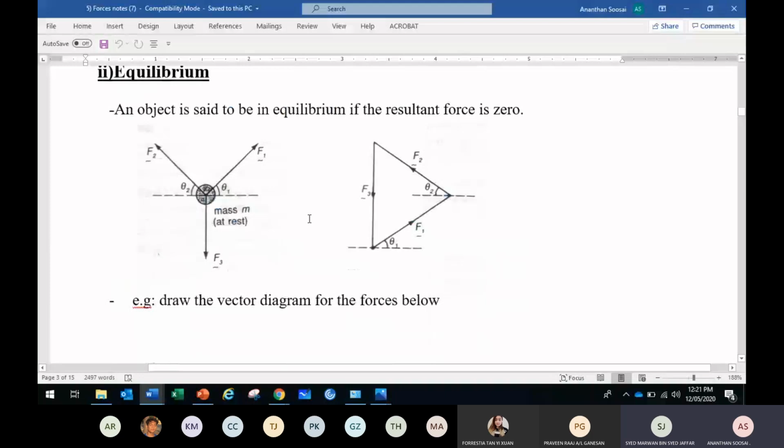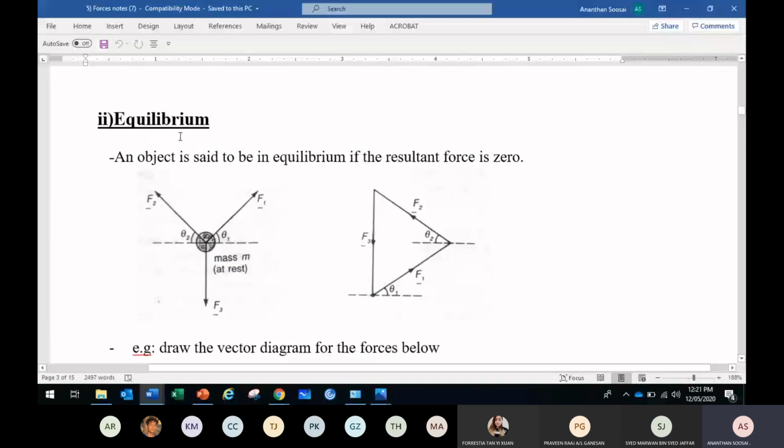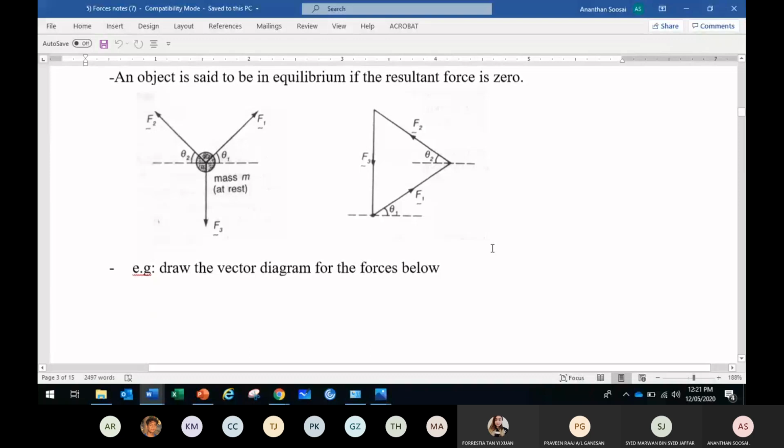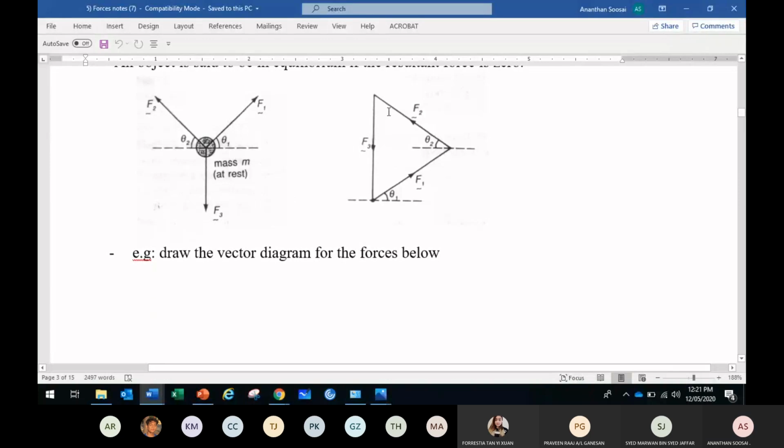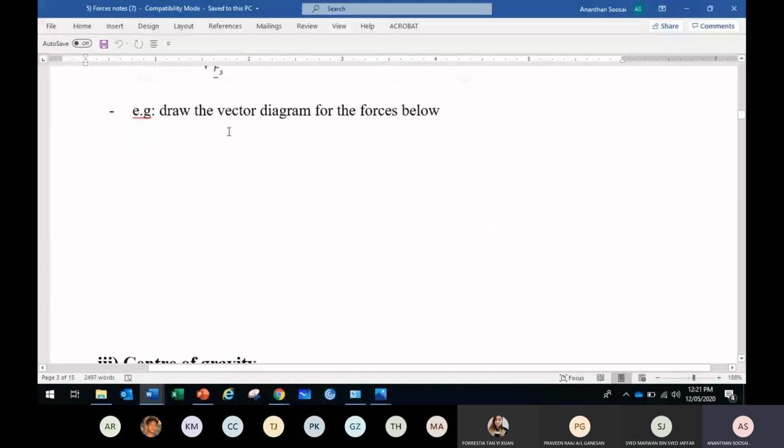Now what I want to do is this part, equilibrium. I already told you that an object is said to be in equilibrium if the resultant force is 0. If you have 3 forces and you connect them one after another, they must make a closed triangle. In this slide, I say draw the vector diagram for the forces below. There is no diagram provided here, so let me provide the diagram to you. The first diagram you have to draw is this.